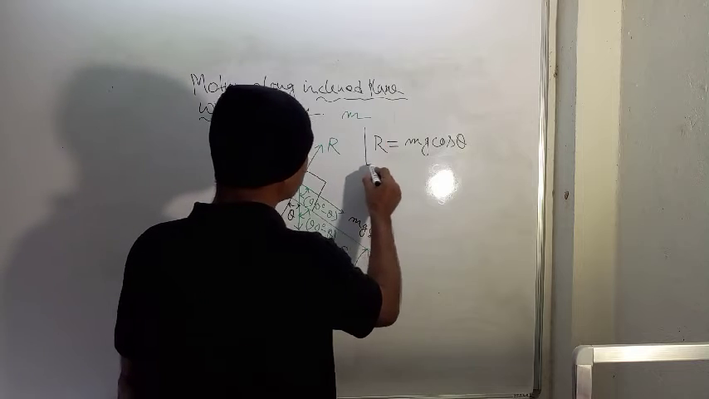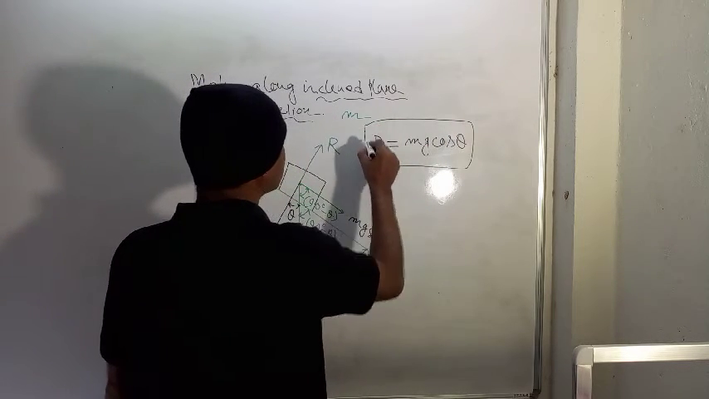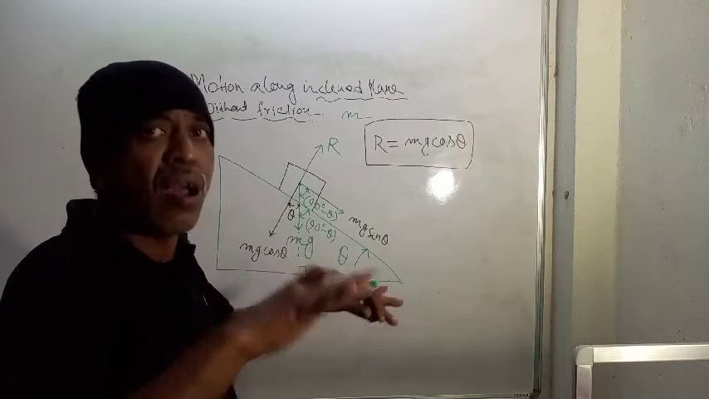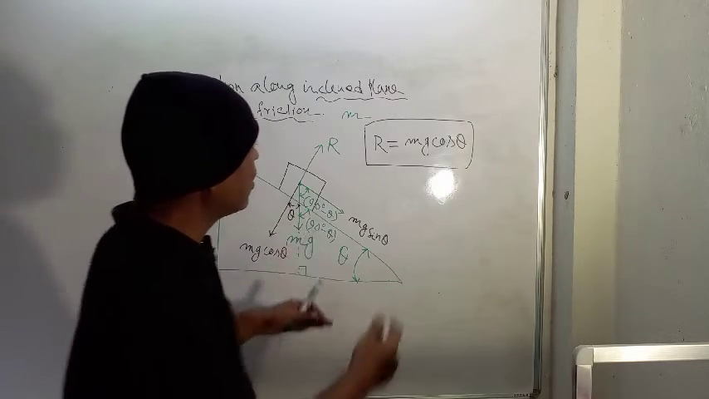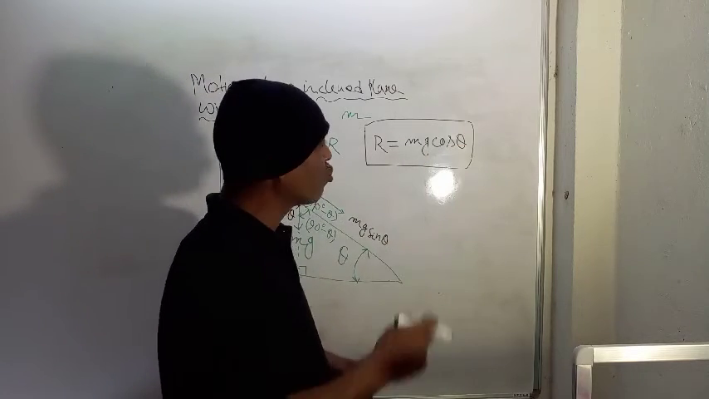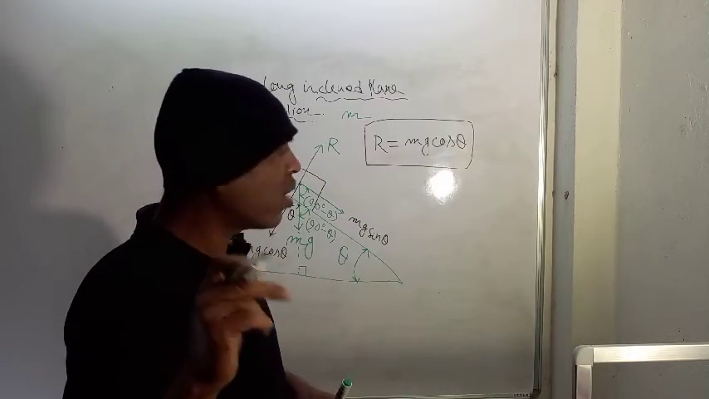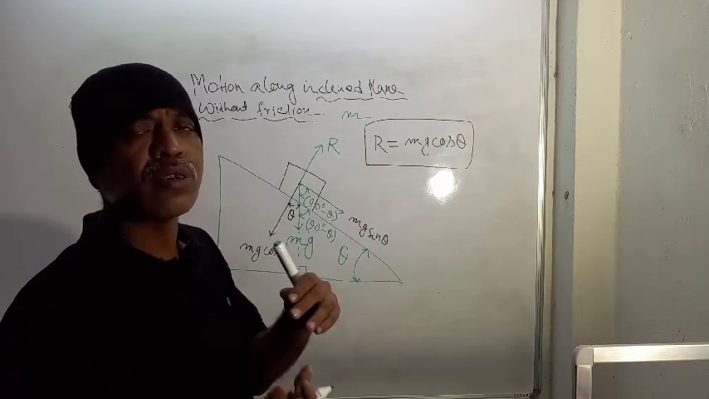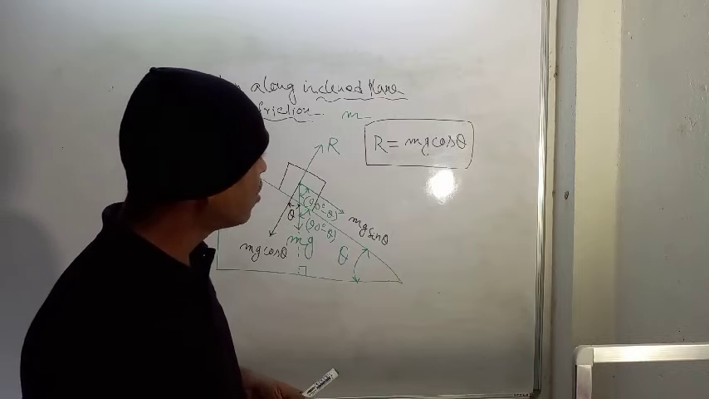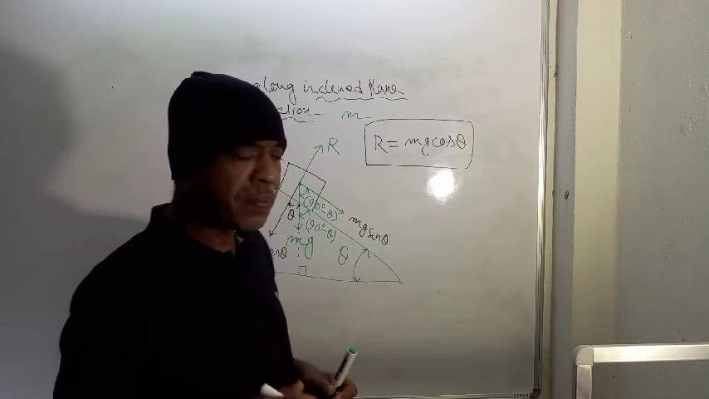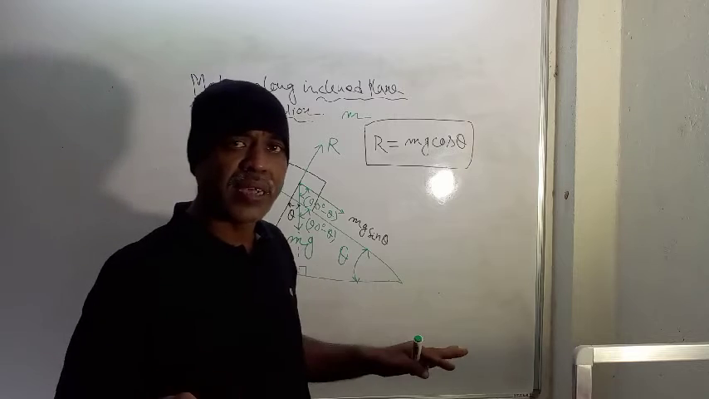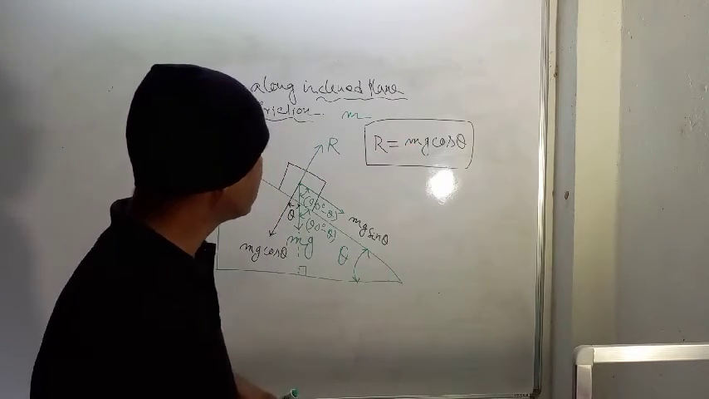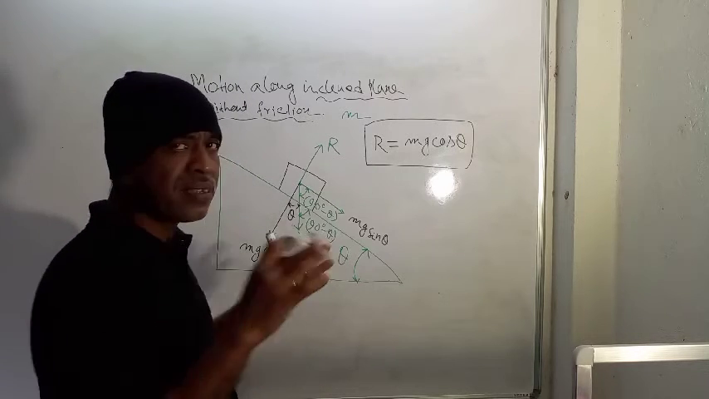And if theta is equal to 0 degree, what is the meaning of theta equal to 0 degree? That means the inclined plane is no more inclined, it is a horizontal plane. So cos 0 is equal to 1. And in that case, normal reaction becomes equal to mg. That is known to you. Normal reaction is equal to the weight of the body itself. When theta is 0 degree, the inclined plane becomes a horizontal plane. So in that case, R becomes equal to mg.